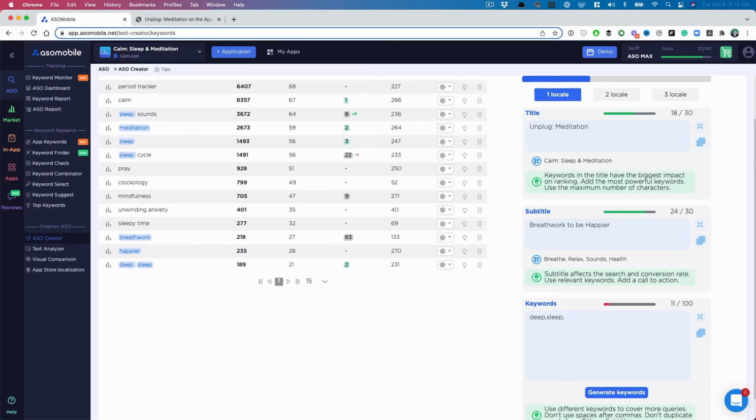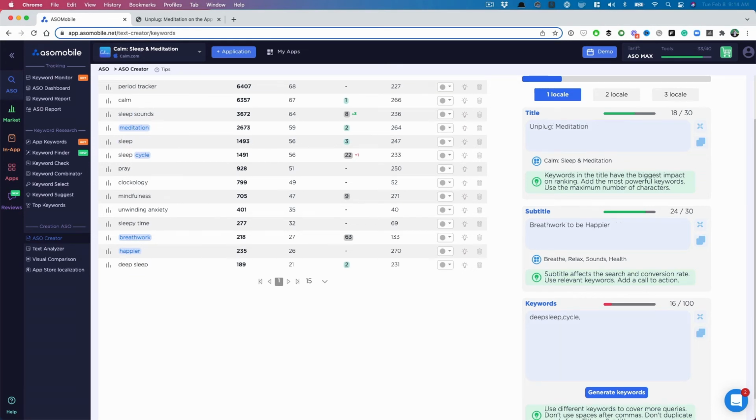Generally speaking, I want to keep phrases together. So I like to go deep sleep, and then if I'm going after cycle. Now, I don't have any data to say this works better than if I had put deep and then I put pray right here and then sleep. I just would rather keep them similar. And also you might be asking, what about deep space sleep, comma, cycle? Again, I don't have any data on this. Some people report that it helps. I've tried to test it. Sometimes it makes no difference whatsoever. So I just stick with deep, comma, sleep.